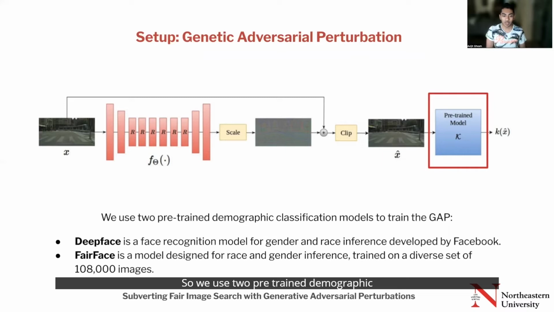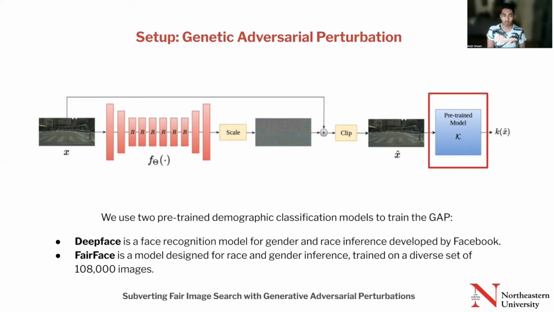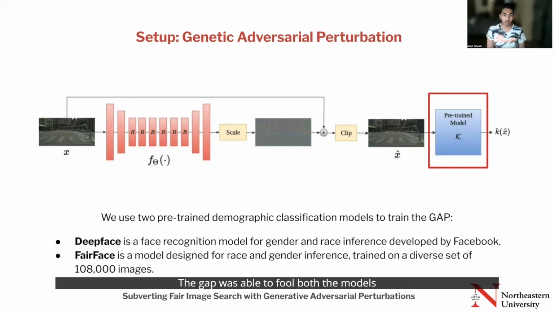So we use two pre-trained demographic classification models. We use a model called DeepFace, which is a model developed and released by Facebook. Also, there is a model called FairFace, which is designed for race and gender inference. And this is also available freely from previous research on GitHub. The GAP was able to fool both the models, and there are more details in the paper.